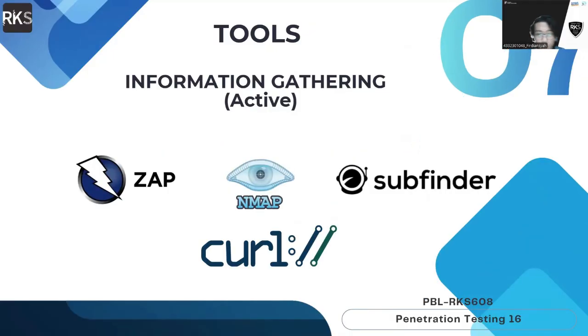We move on to active information gathering. There are: first, OWASP ZAP to interactively detect early stage vulnerabilities within the web application. Second, Nmap for network mapping, identifying open ports and discovering the operating system running on the target host. And third, SubFinder to map out all subdomains of the target, expanding our overall attack surface analysis. And last, curl to interact directly with web servers. Next.